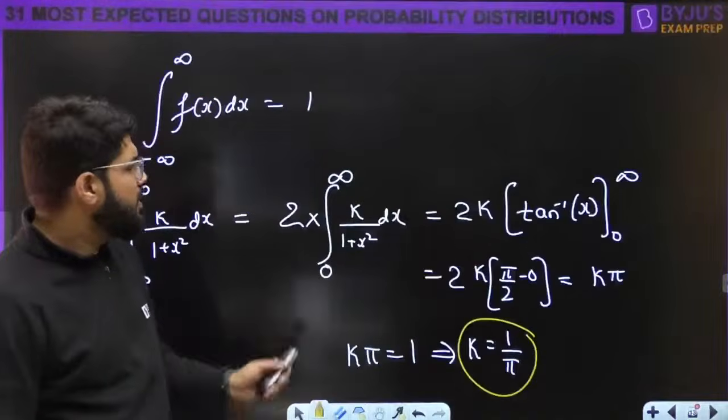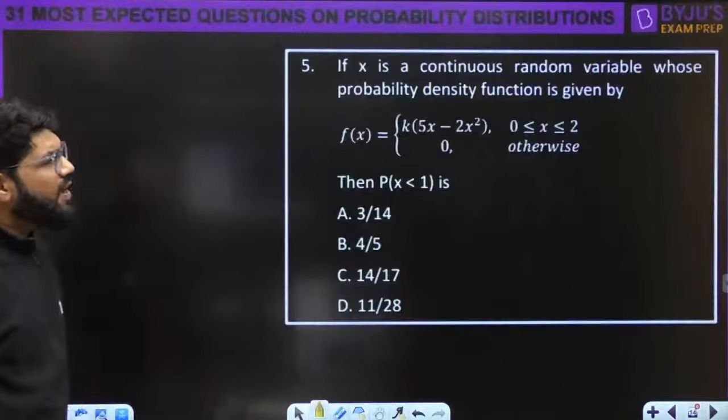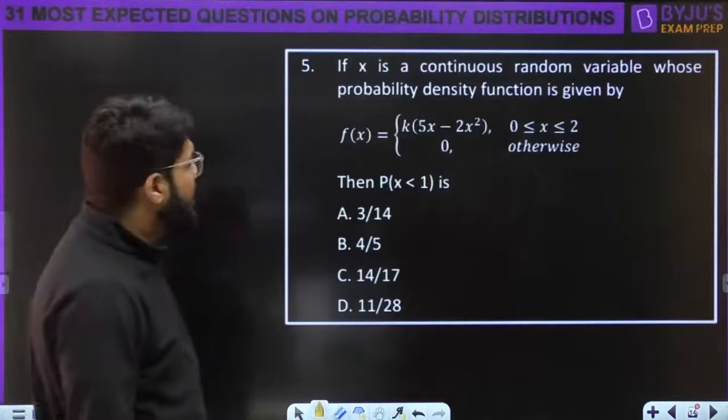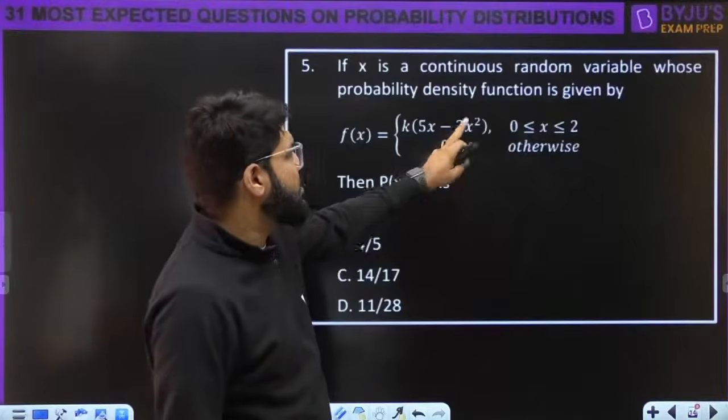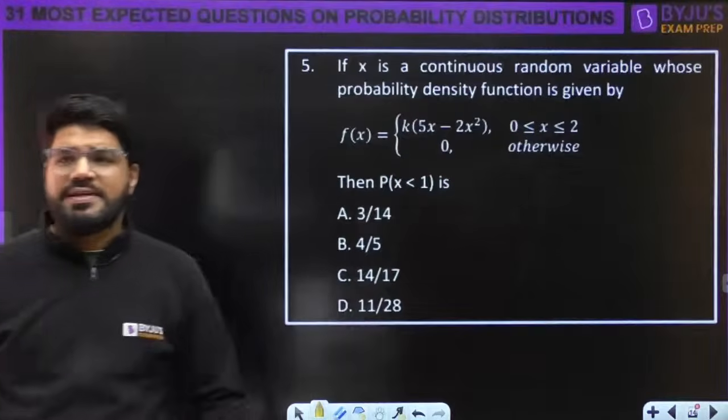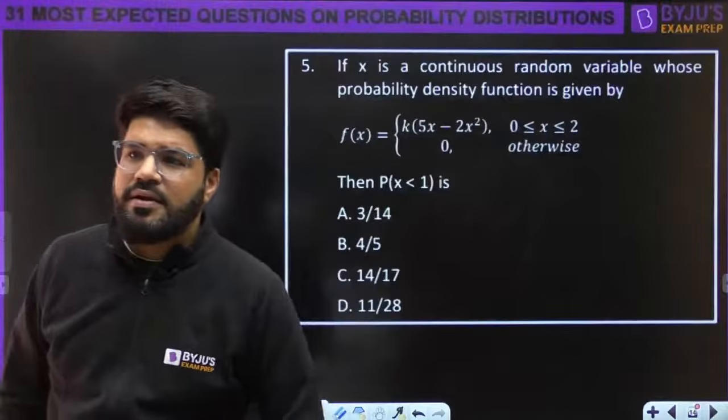Next question, here it is. If x is a continuous random variable whose probability density function is given by f(x) is equal to k(5x minus 2x square), for x between 0 to 2, find the probability x less than 1.